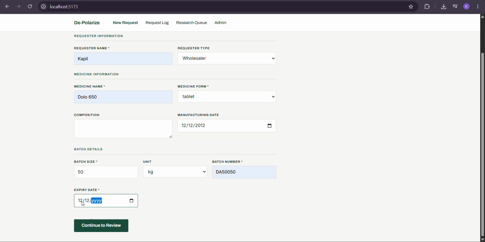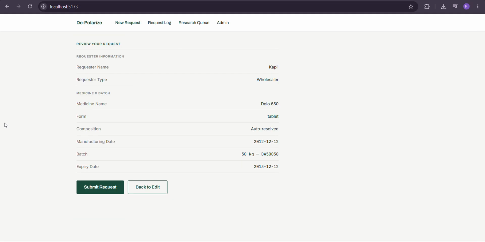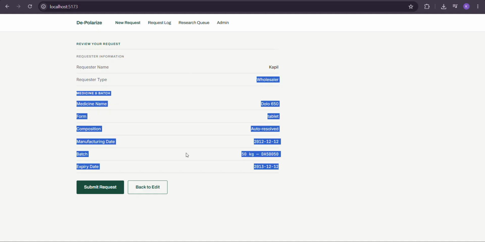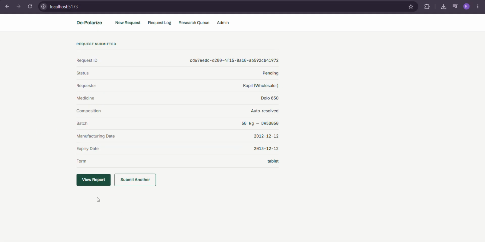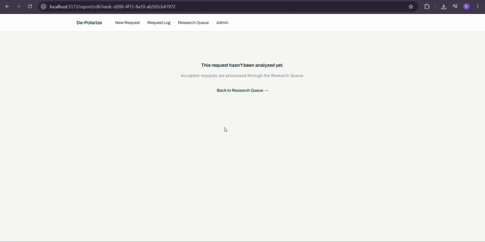Now I'll write just the expiry date, that the expiry date be 2012. Now I'll submit the request. I'll review the request first. These are my details. It will also be auto resolved, as you can see, composition. So I'll just submit the request. Now what I'll do is I'll view report. This is my side of the business.